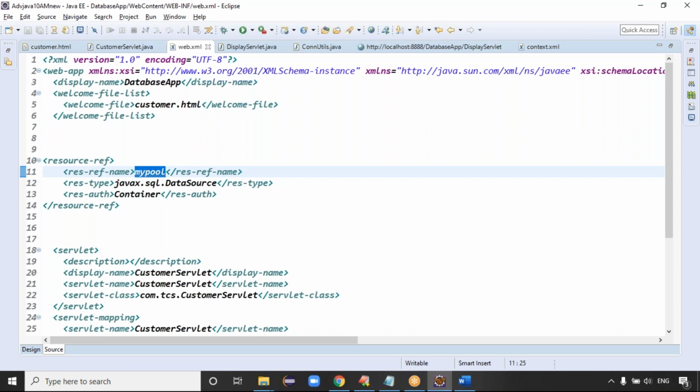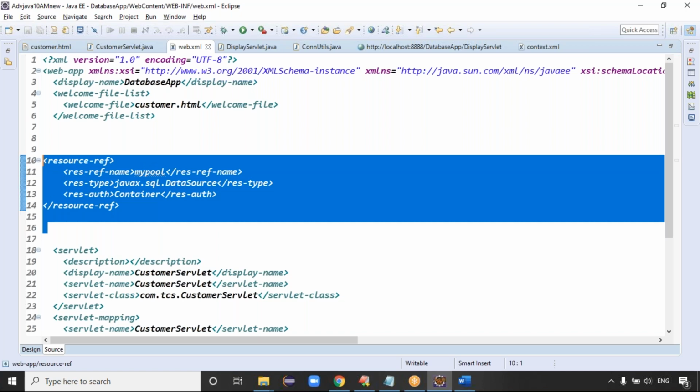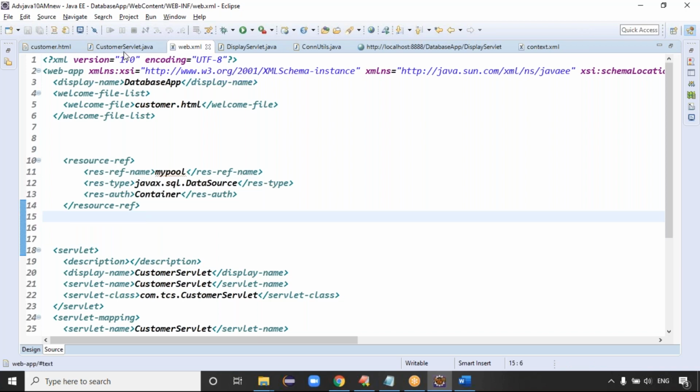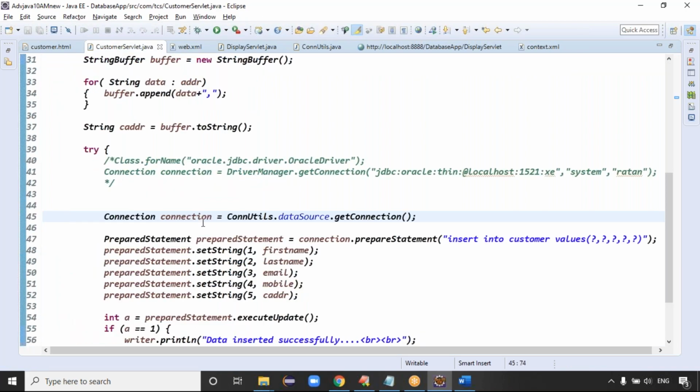Guys, the first step, we configure the connection pooling at the server side in the context.xml file. Second step, in your application, we have to connect to that connection pool, so we configure it in the application's web.xml file. Then in your code, your logic, we get the connection through that XML file.